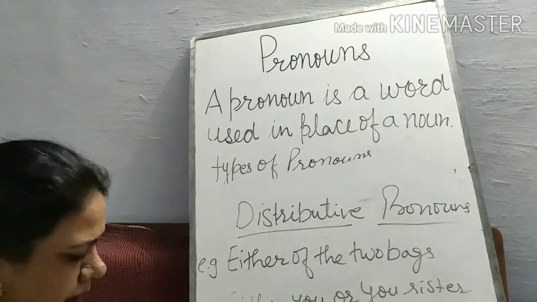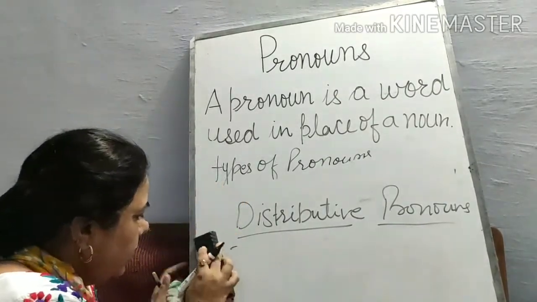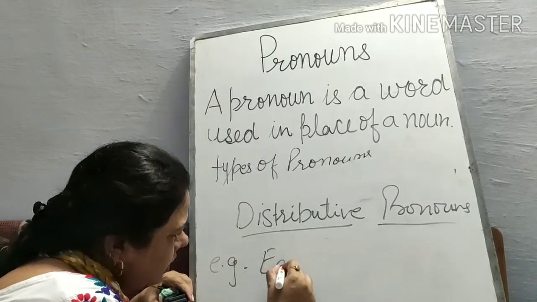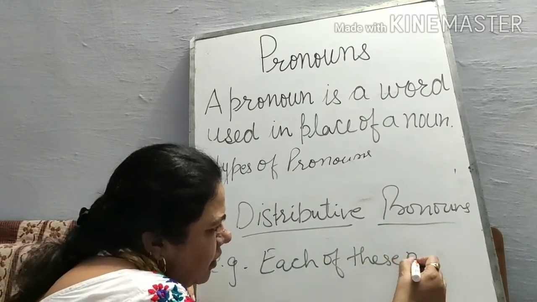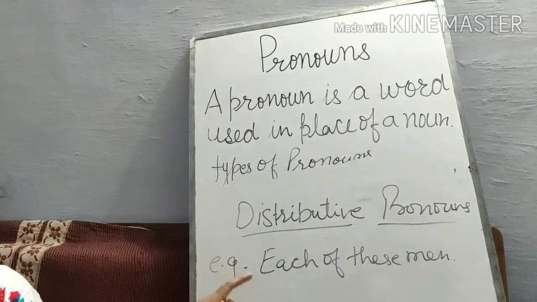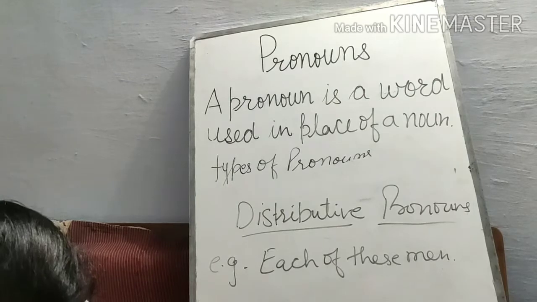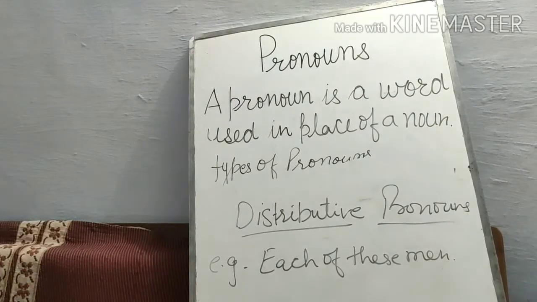Each of these men. For example, each of these men. Because it is telling about individual persons, this is a distributive pronoun.